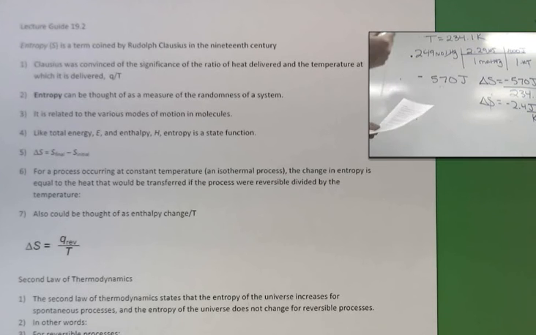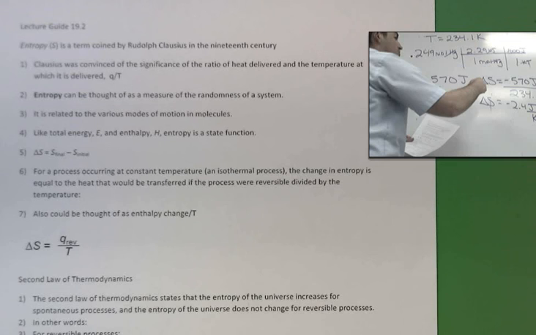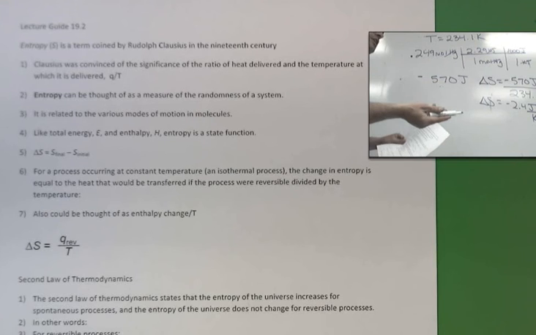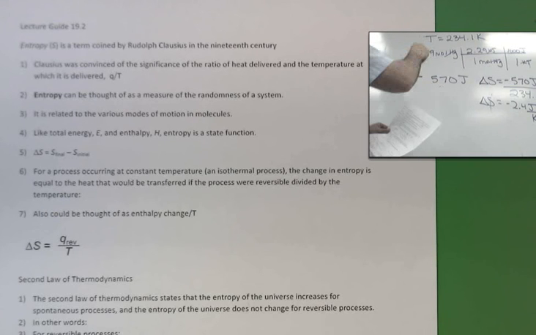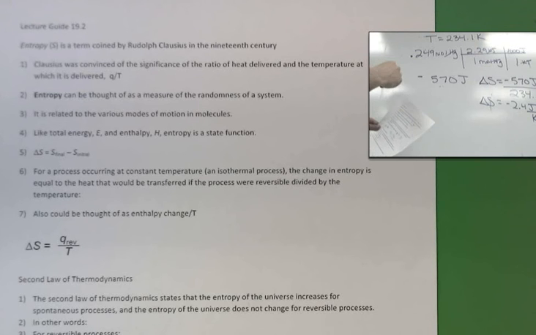There is less disorder. And the key part is realizing this heat of fusion is melting. Well, we're freezing it, so it's the opposite of that, so the sign becomes negative. If that's melting, freezing has to be equal and opposite in terms of sign. So the energy would go to negative 570 joules.